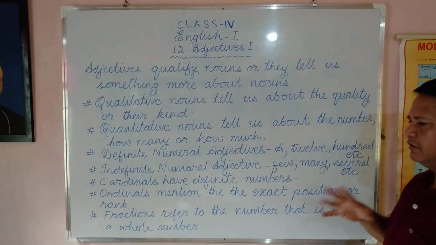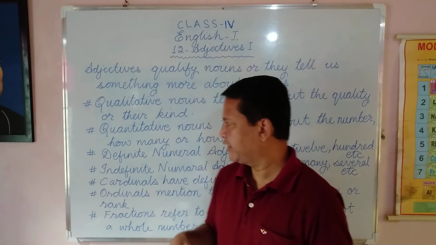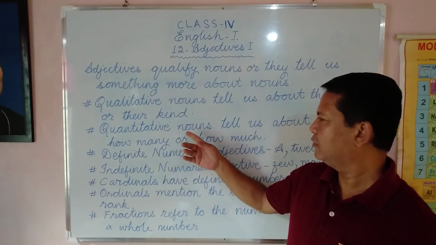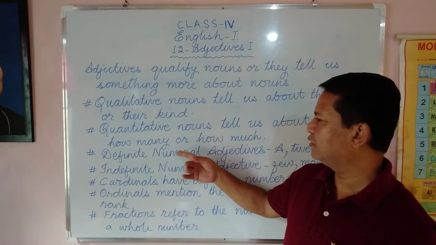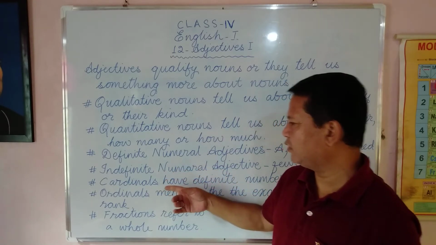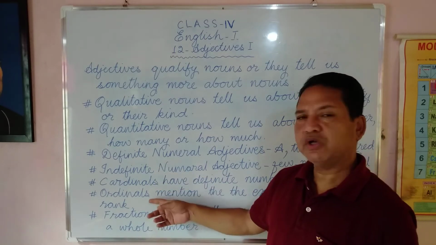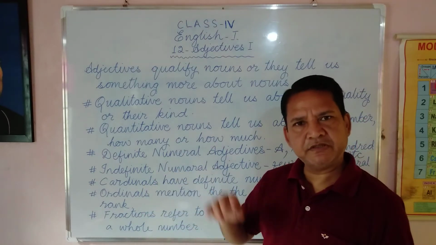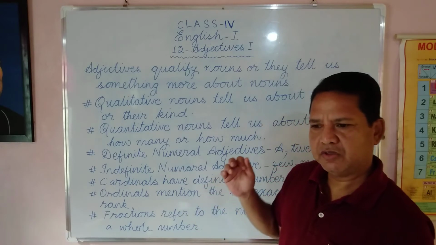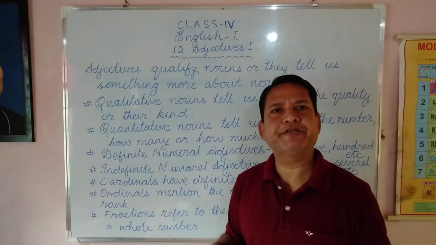The exact position or rank. Now fractions. In some cases, we cannot use a definite number or cardinal or ordinal. But in some cases, we cannot use either cardinal or ordinal.